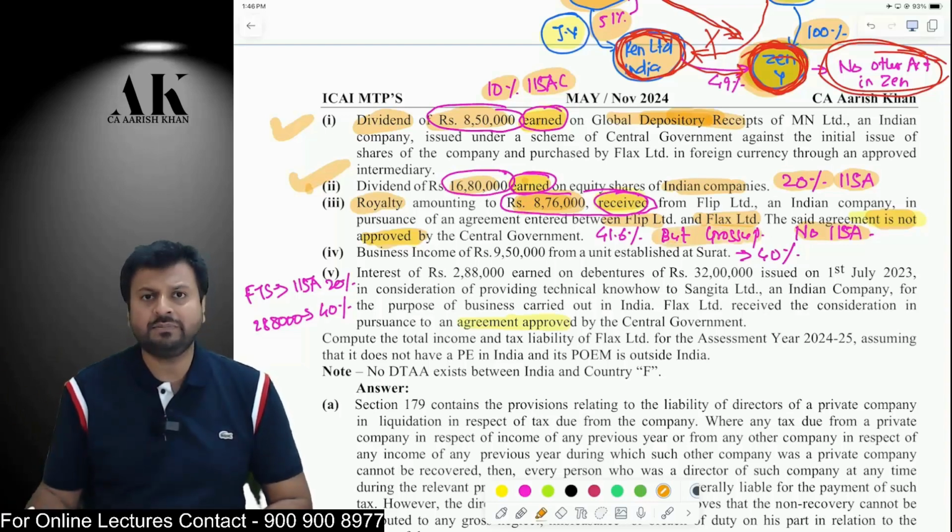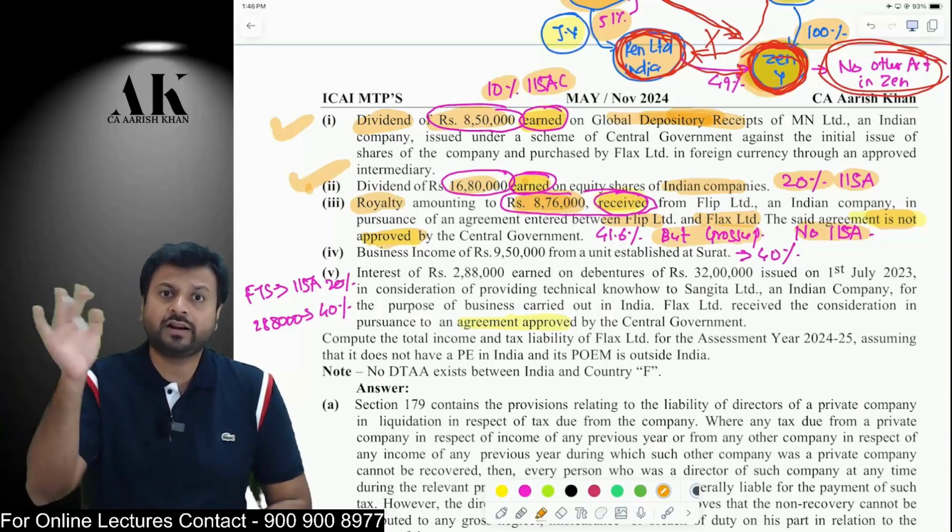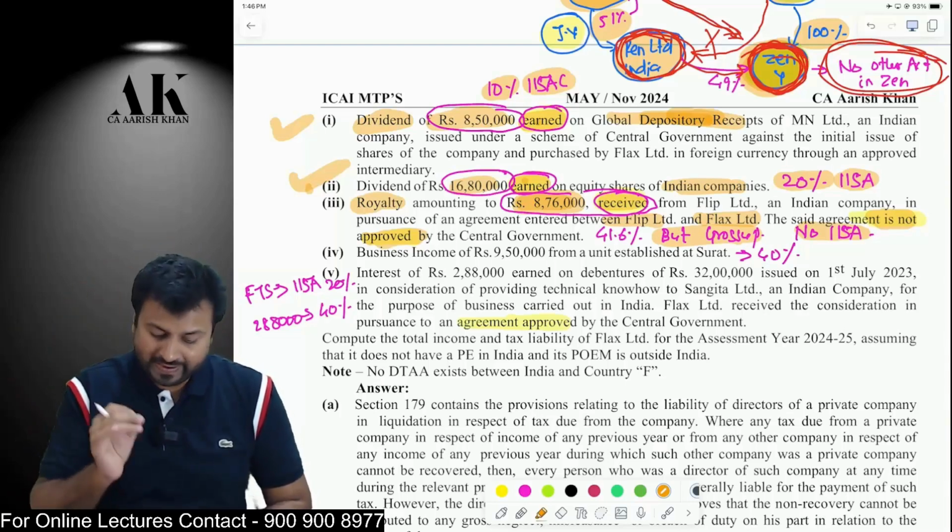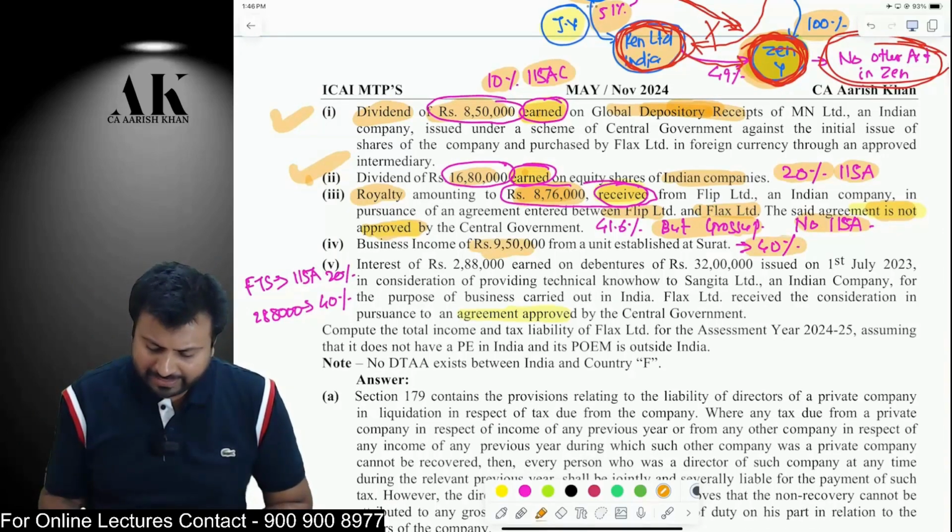How will you gross it up? You will say that 8,76,000 is 59.4%. Therefore, 100 is how much? Cross multiply and gross it up because the word "received" is written. Okay, you have to be very careful. Business income will be taxable at 40%.